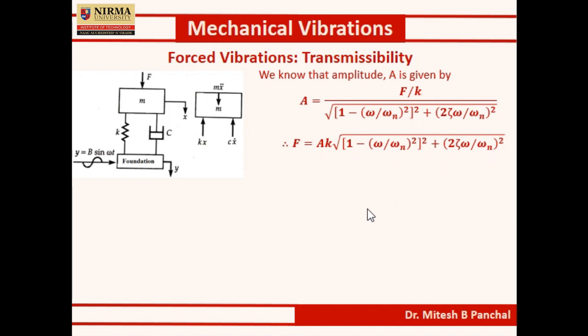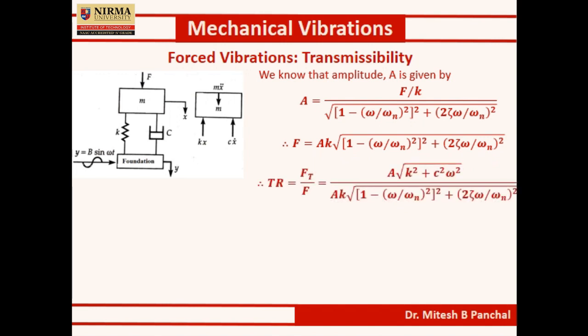So transmissibility can be defined like this. Here again we can use K as a common factor. Okay, so we can eliminate the term A into K in numerator and denominator.